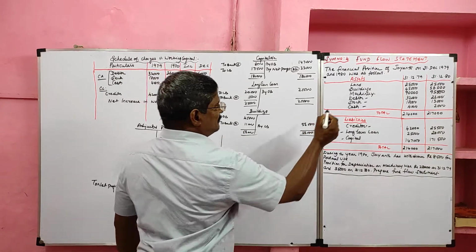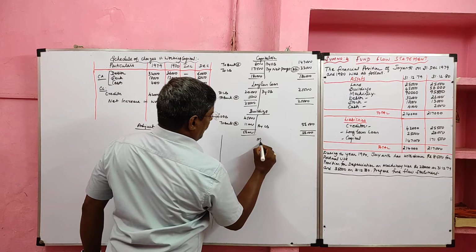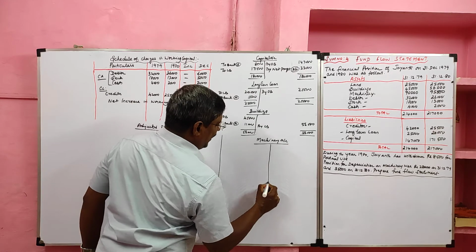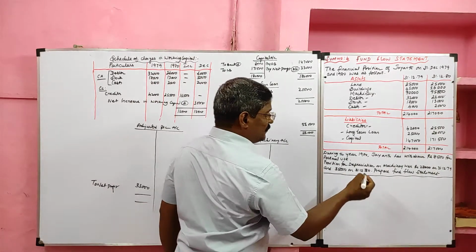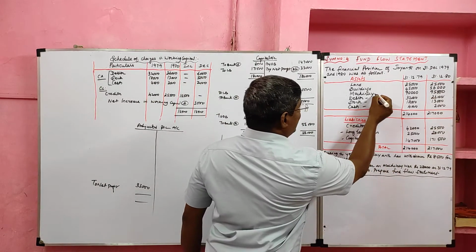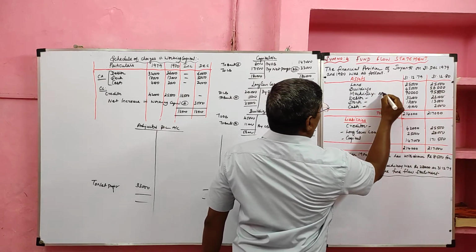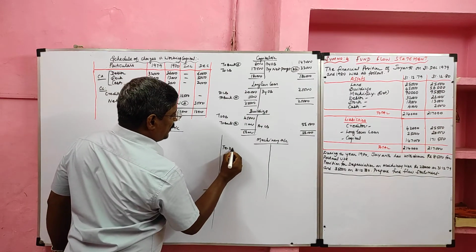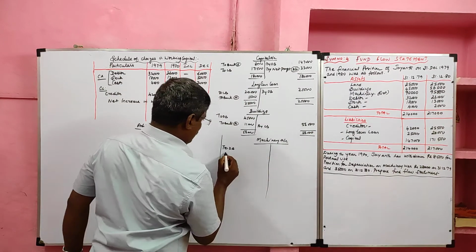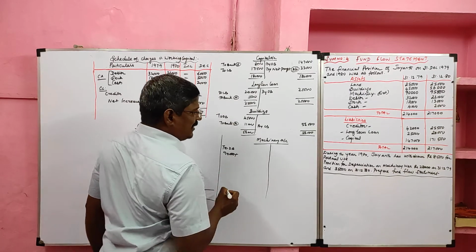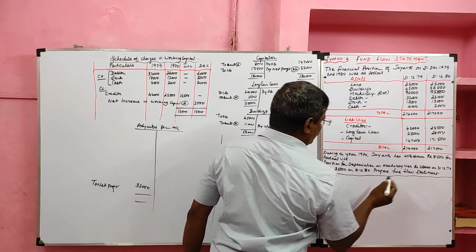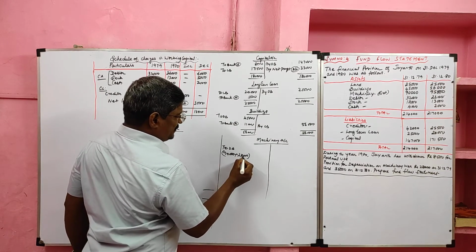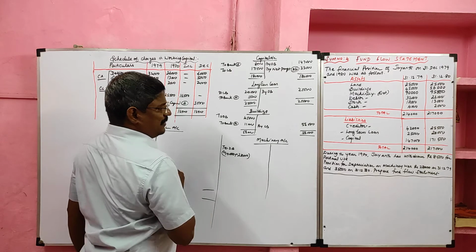Then very important is machinery. For machinery, opening provision and closing provision are given in the adjustment. When opening provision and closing provision are given in the adjustment, we should consider the machinery values as net values. We should gross up. How should we gross up? The opening balance of machinery, how much? 90,000. We should add the opening balance of provision for depreciation. Opening balance of provision for depreciation, how much? 28,000. So opening provision for depreciation should be added with the opening balance of machinery.